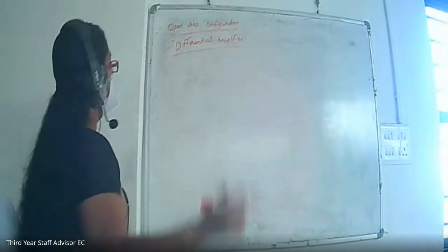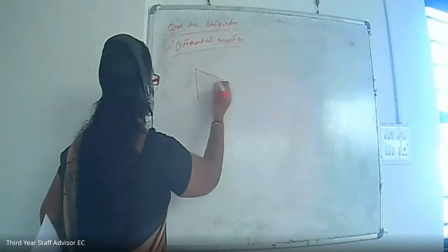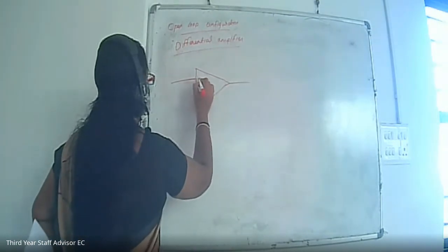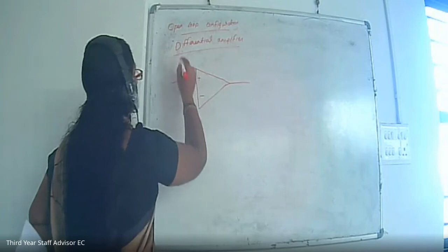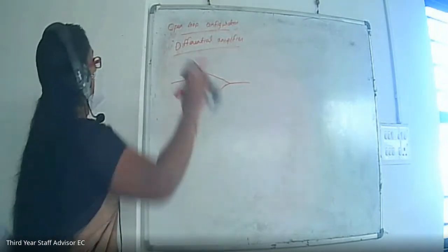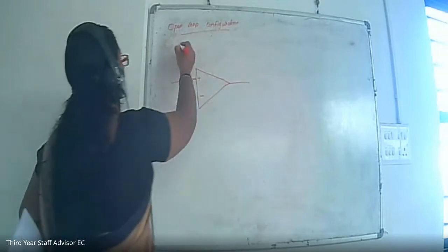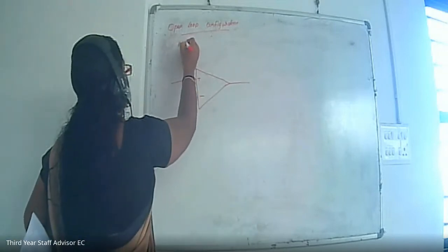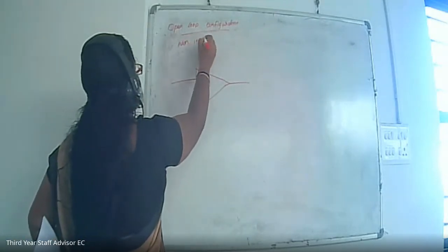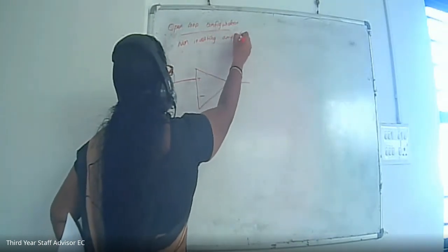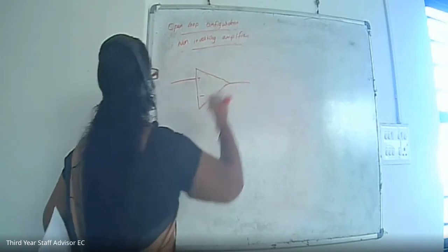Let us draw it. See, this is our op-amp, this is positive and this is negative. We are now drawing the non-inverting amplifier. Okay, non-inverting amplifier.